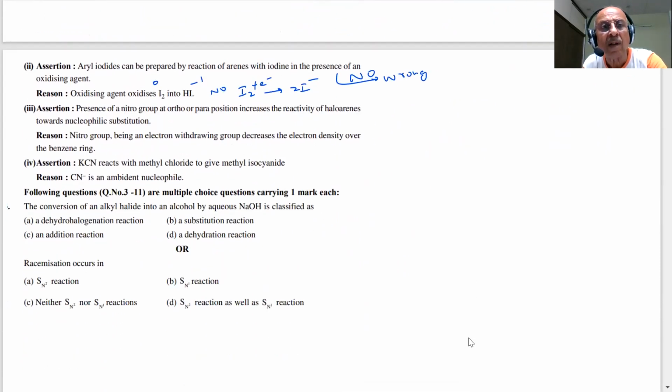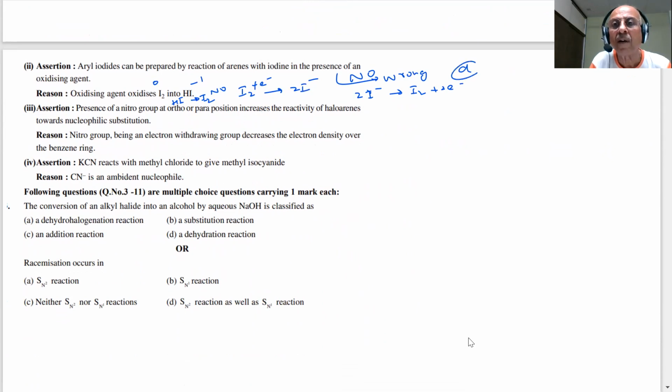Sometimes they make a mistake, because it should be HI into iodine, I minus to I2. So here our appropriate answer is only D, but some mistake is there.